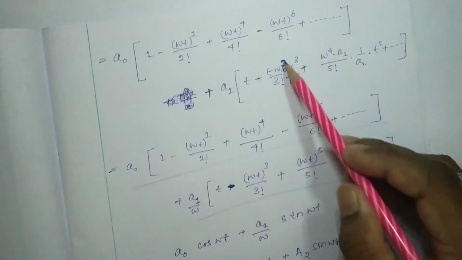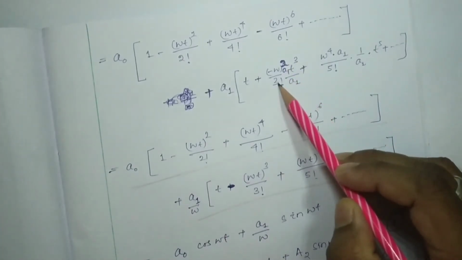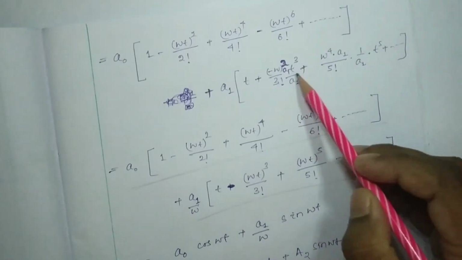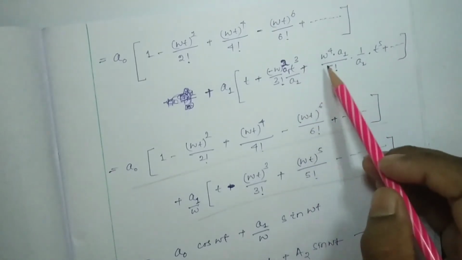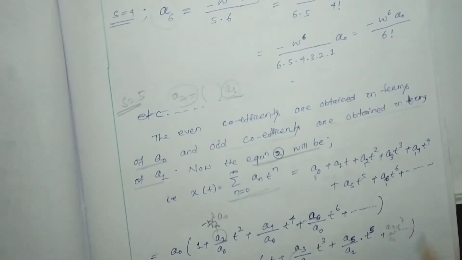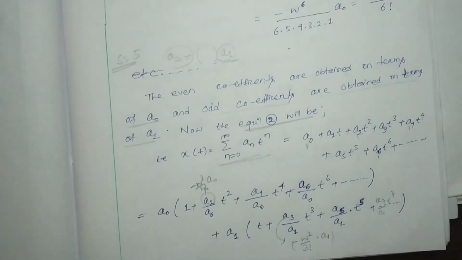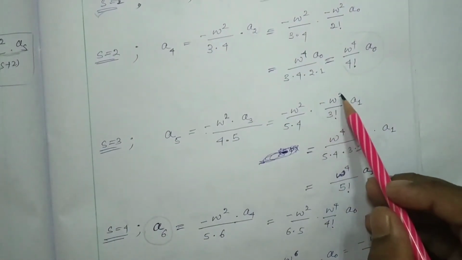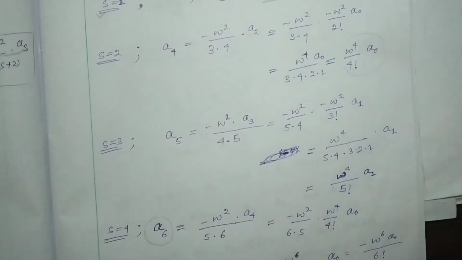So minus omega square a1 by 3 factorial and t cubed by a1. Plus we have to consider a5, that is a5 by a1 into t to the power 5.